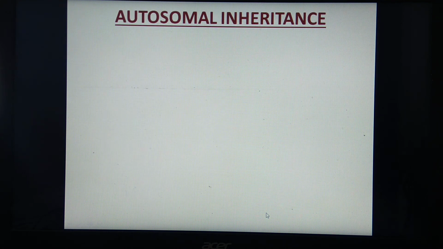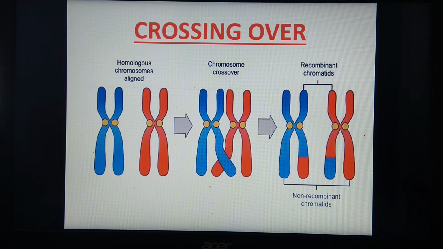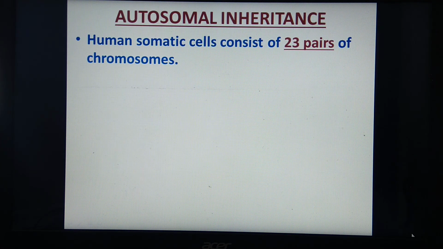The diagram is not there in the textbook. This diagram of crossing over is not in the textbook. It is taken here only for your proper understanding. Okay, so this is crossing over.